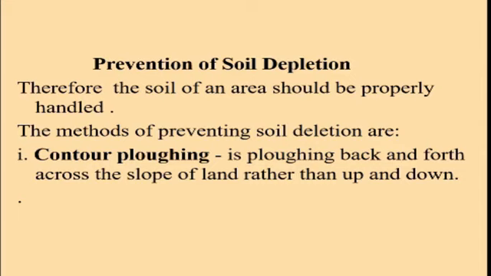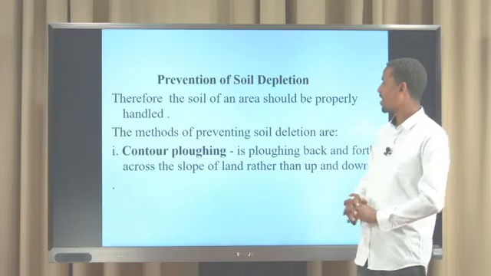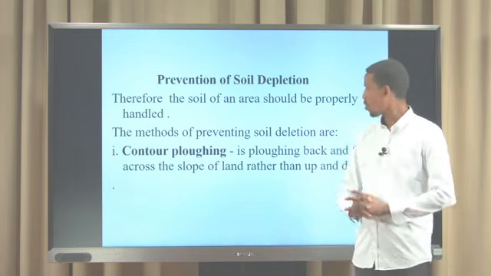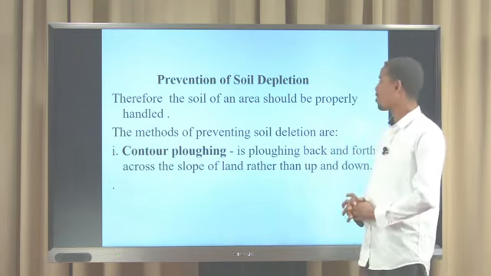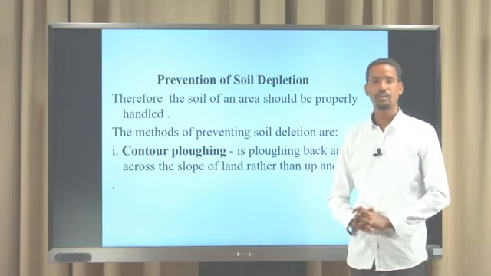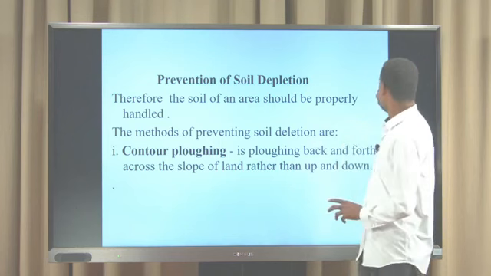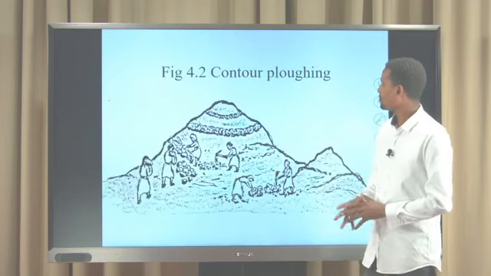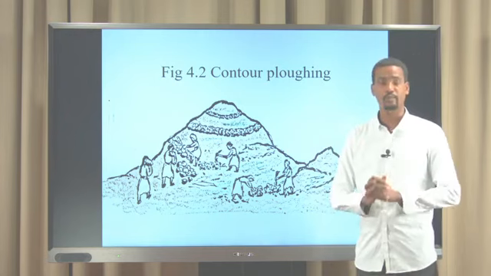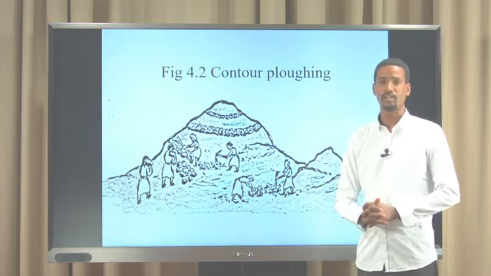What methods do we use? What are the ways? Look, here are the methods of preventing soil depletion. Those are like contour ploughing. What does contour ploughing mean? Contour ploughing is ploughing back and forth across the slope of the land rather than up and down. Look, there is a figure. Contour ploughing is very important to prevent soil depletion.